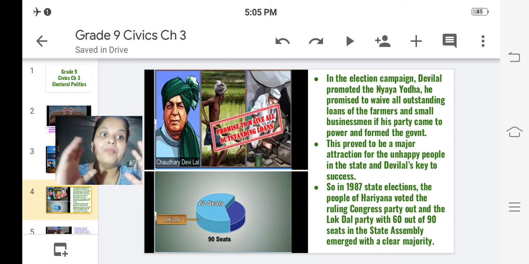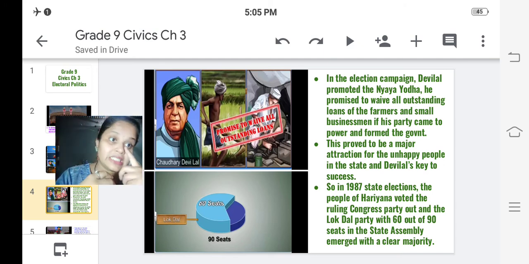This proved to be a major attraction for the unhappy people in the state and Devi Lal's key to success. So this was the key thing which attracted people's attention towards Devi Lal and his party. So in the 1987 state election, the people of Haryana voted the ruling Congress party out, and the Lok Dal party emerged with a clear majority, with 60 out of 90 seats in the state assembly.